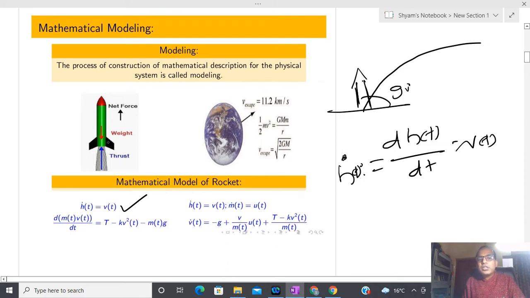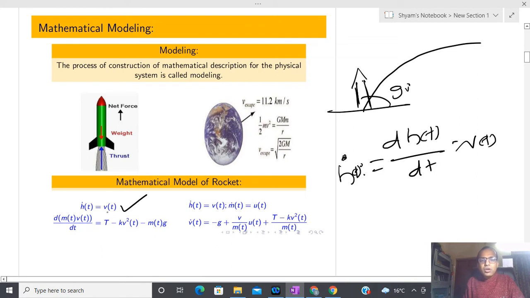Force equal to mass into acceleration is applicable only when mass is constant, and due to that reason I have to use the exact form of Newton's second law, that is, rate of change of momentum equal to force. First I have calculated the momentum at some particular time t, that is m(t) into v(t), and after that we are going to check what is the rate of change of the momentum.